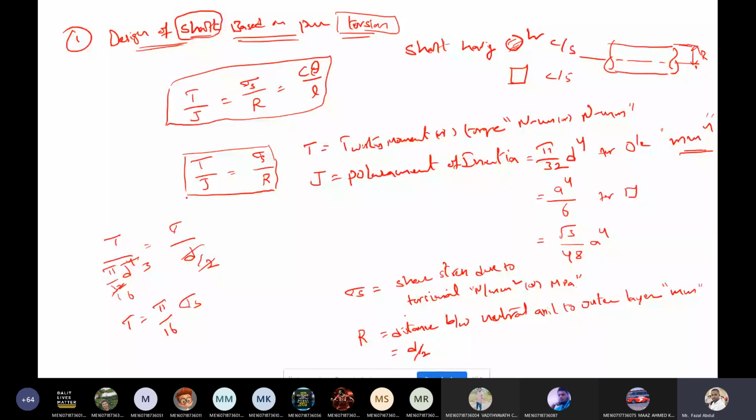This equation you already know, torque transmitted by the solid shaft is pi by 16 into sigma s into d cube. Sigma s is the shear stress due to torsion, d is the diameter of the shaft, and T is the torque transmitted by the shaft. Now consider this as the first equation.